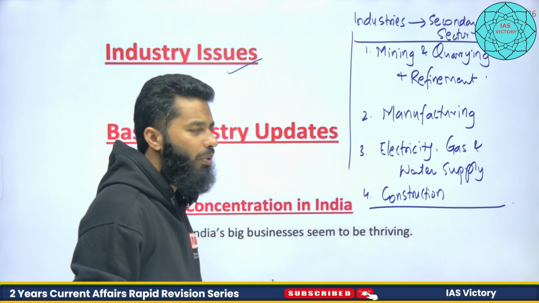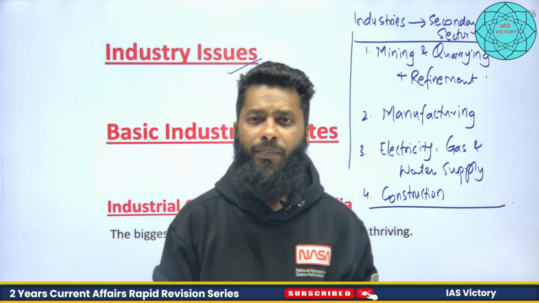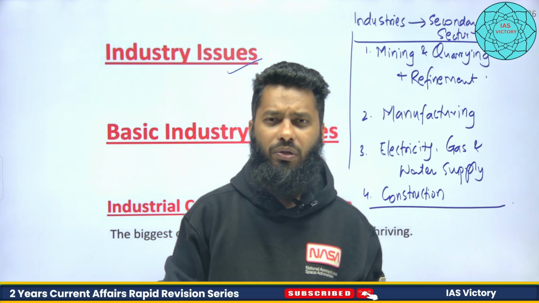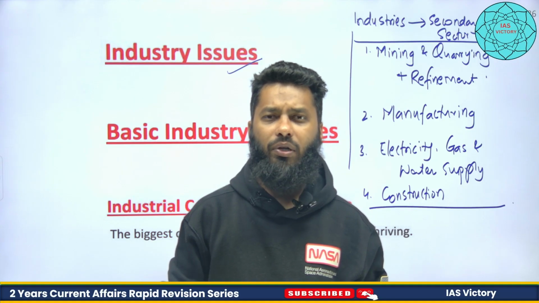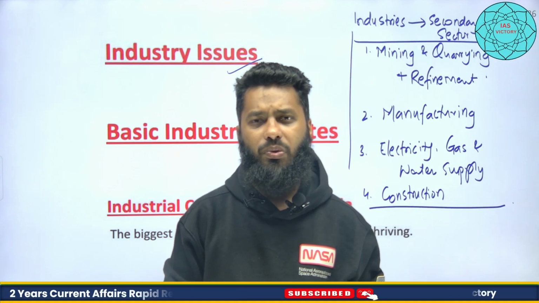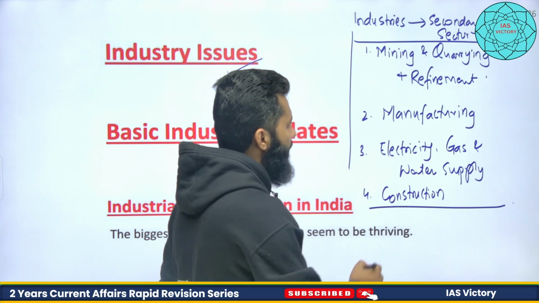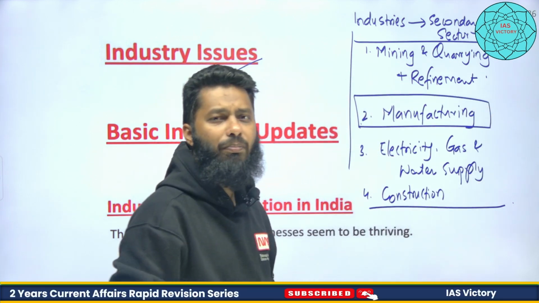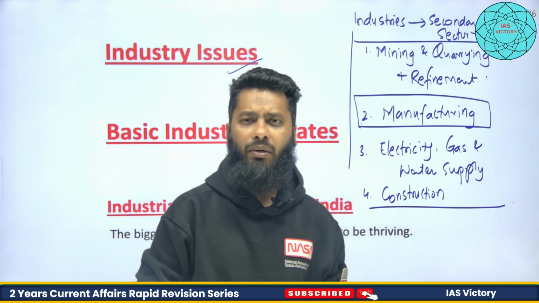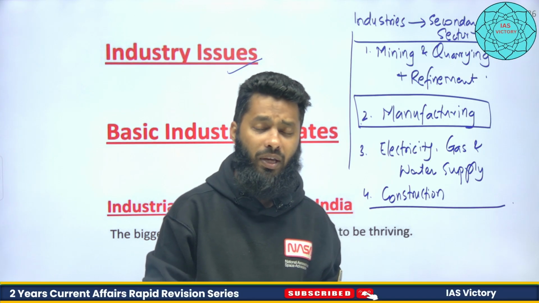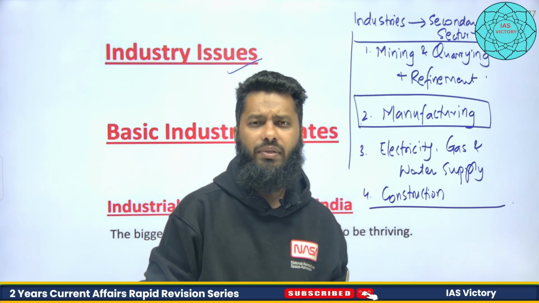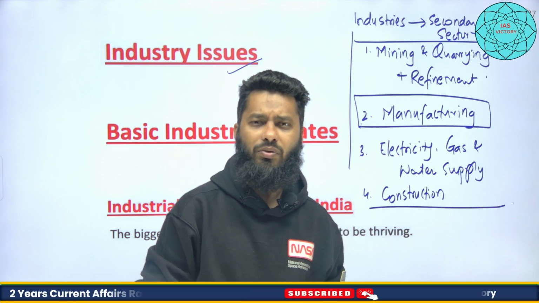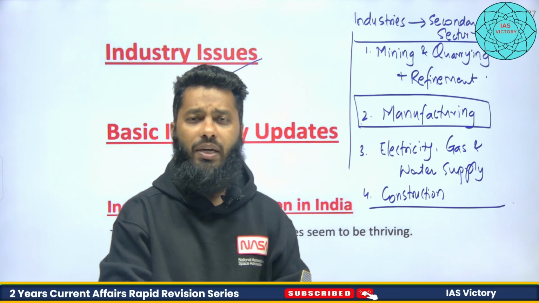Now when we talk about issues related to industries, a few things you need to remember. One of the biggest issues we are having is that we are not able to achieve the potential we have in the manufacturing sector. As we have discussed in balance of payments, we have a lot of trade deficit in goods.